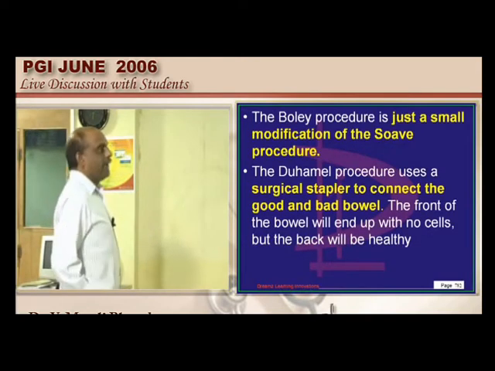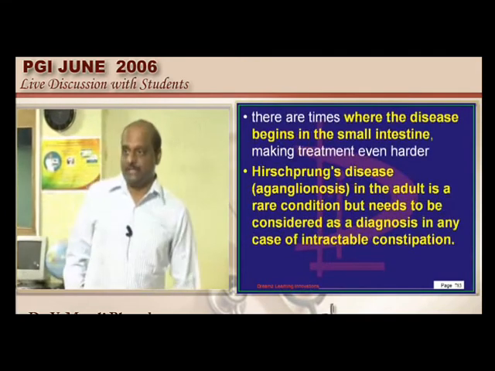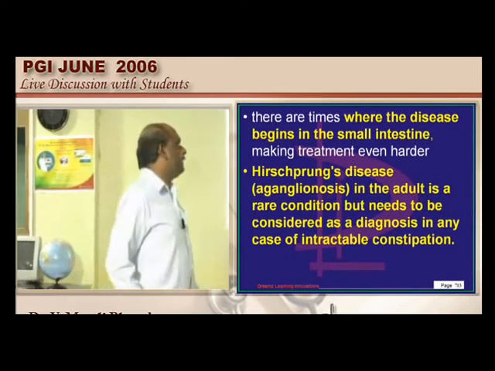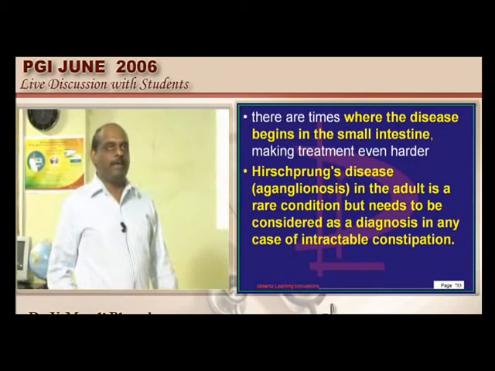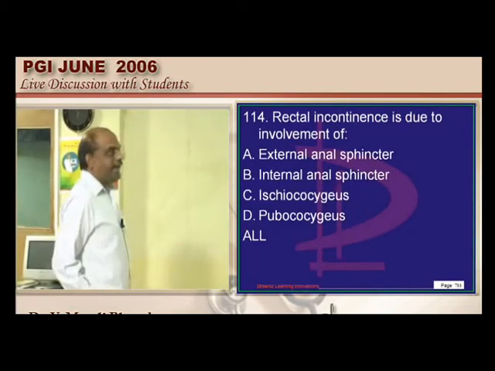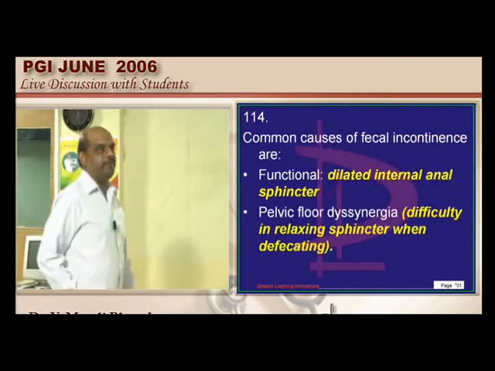Now, can Hirschsprung's occur even in the adult? Rarely. So sometimes it can also occur in adults. One of the options given was, can it happen in adults? Rarely it can happen. Now what are the important muscles for the rectal continence, doctor?